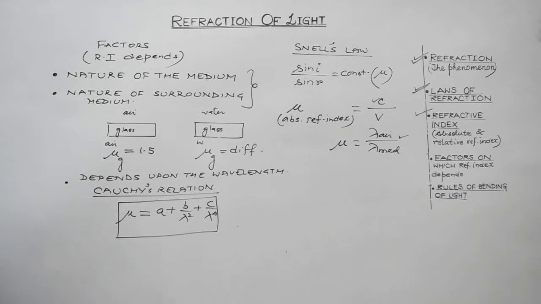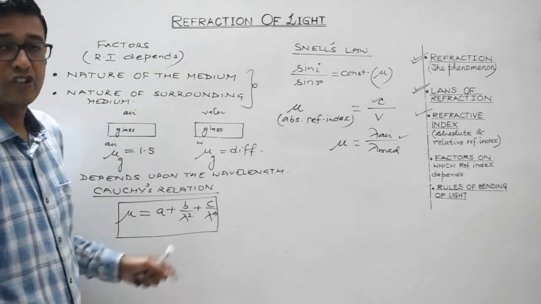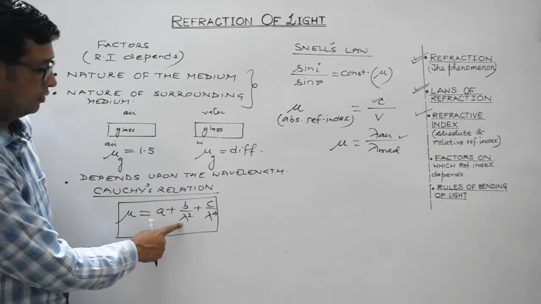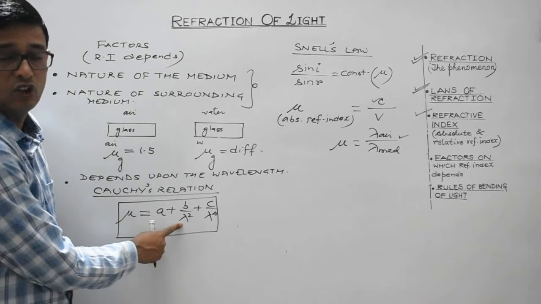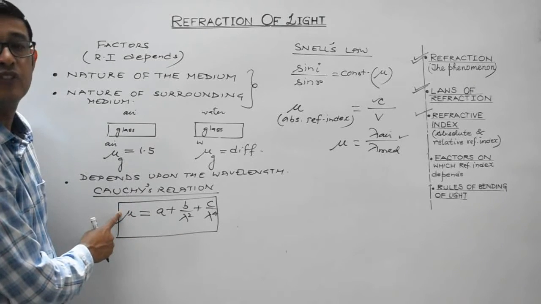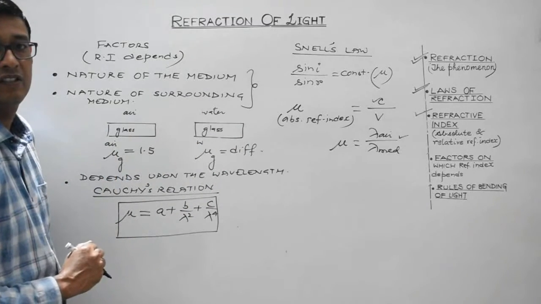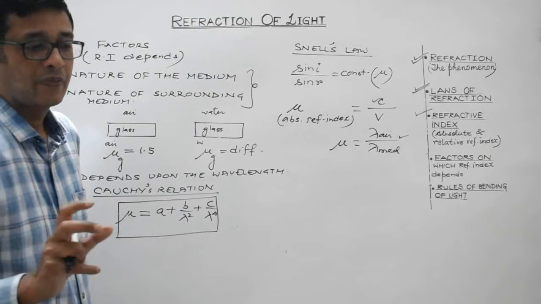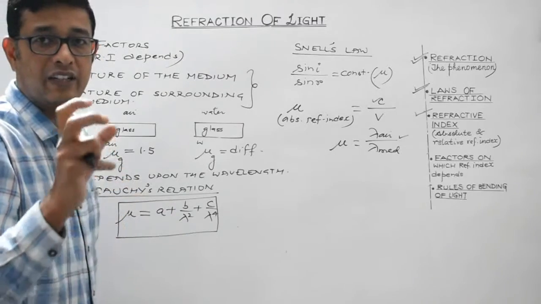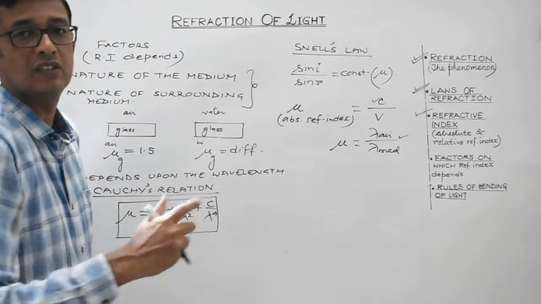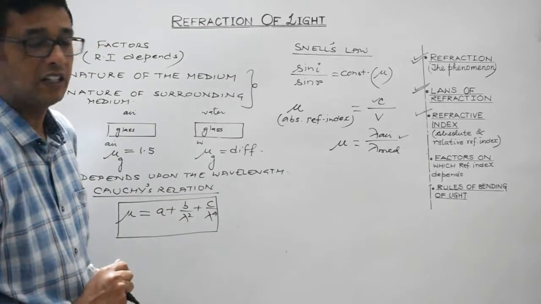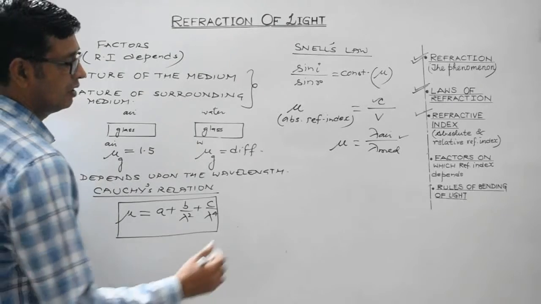Now, with reference to this particular relation, we can easily conclude a basic fact. The greater or the longer the wavelength of a given radiation, the smaller will be the refractive index of the medium for that particular wavelength. So what I mean is, a given medium will have different values of refractive indices for different wavelengths or for different colors. Different wavelengths means different colors, right? I'll explain it in detail.